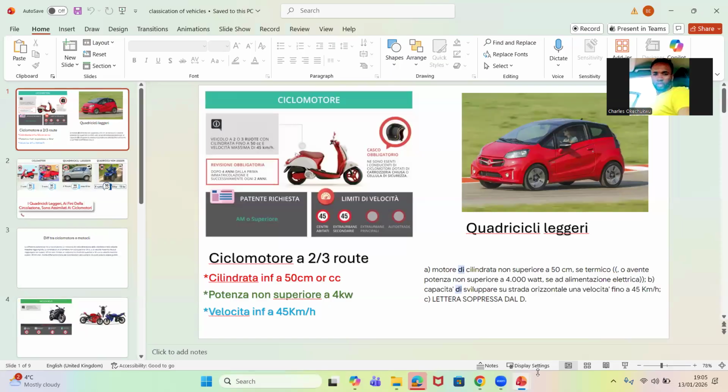Now, guys, open your app. Open your app from your patente device. You can be following me. Today we are doing classificazione dei veicoli. In English, it is called classification of vehicles. Remember that vehicles are things that have an engine and those without an engine. Is it clear now? Now, according to the patente, we're about to classify them.